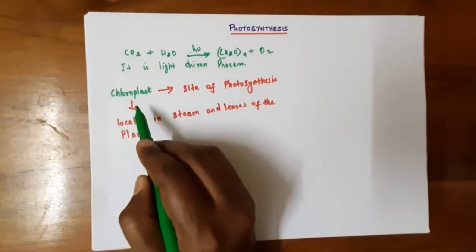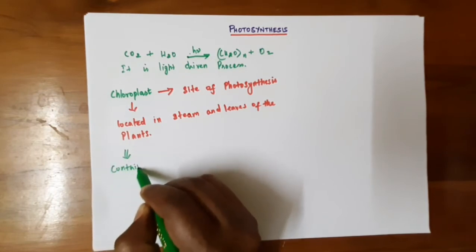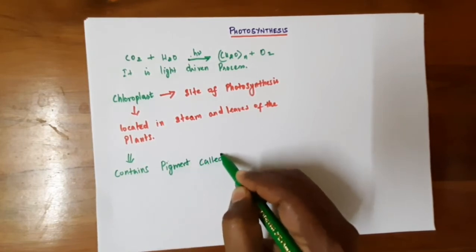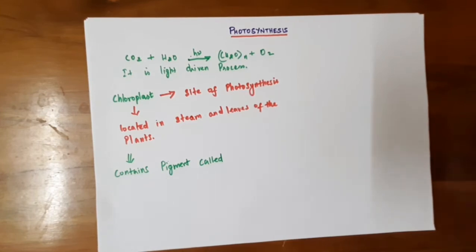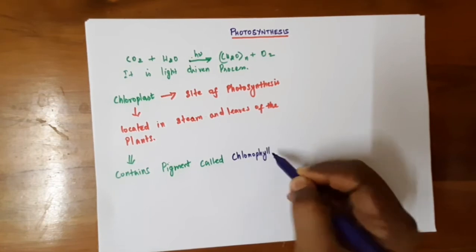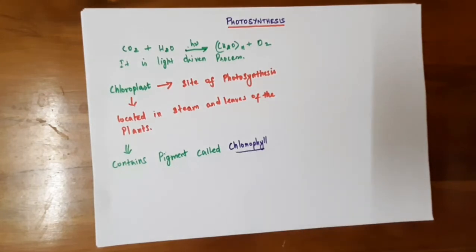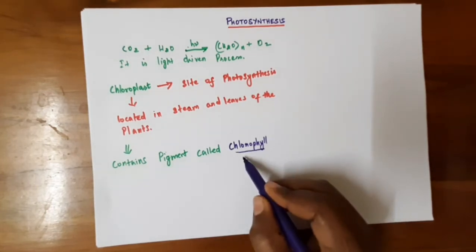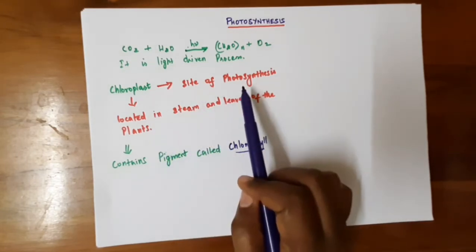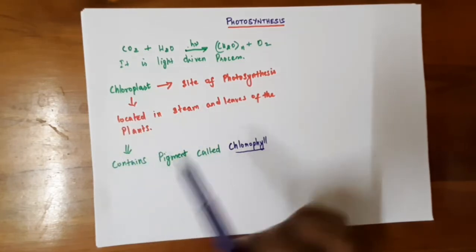The chloroplast contains a pigment called chlorophyll. This chlorophyll is a pigment which is responsible for green color because it absorbs light of certain wavelength. So the chloroplast is the site of photosynthesis, found in stem and leaves of the plants, and it contains a pigment called chlorophyll.